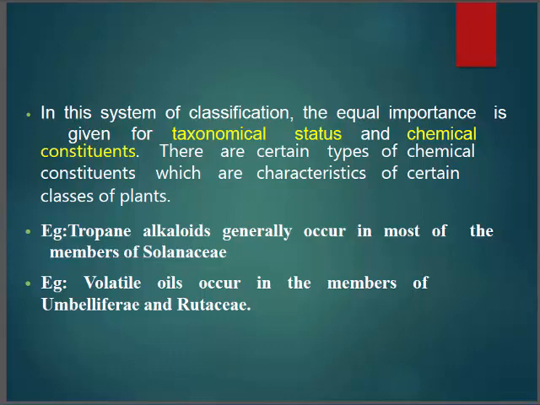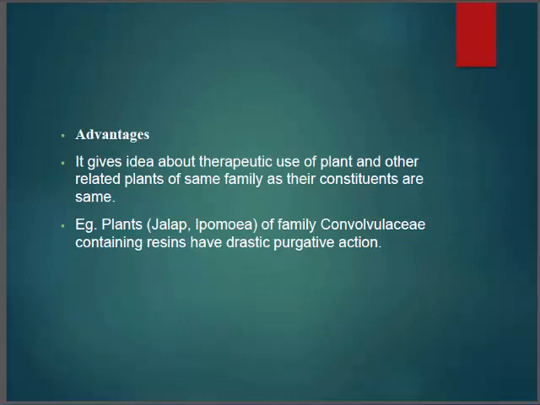Okay, so its advantage: it gives an idea of therapeutic uses of a plant and other related plants of the same family. Like example, plants like jalap, Ipomoea of family Convolvulaceae contain the genus which have drastic purgative actions.